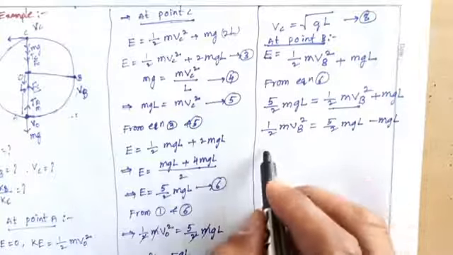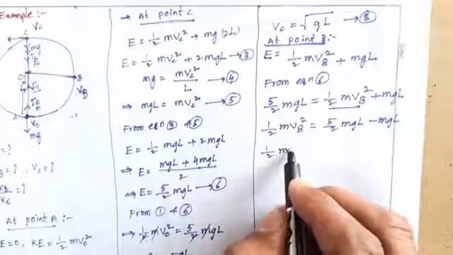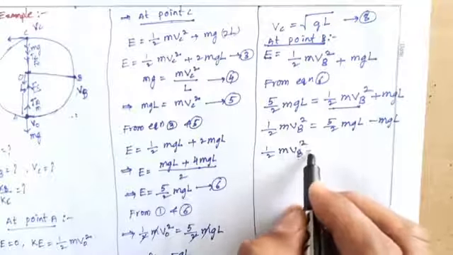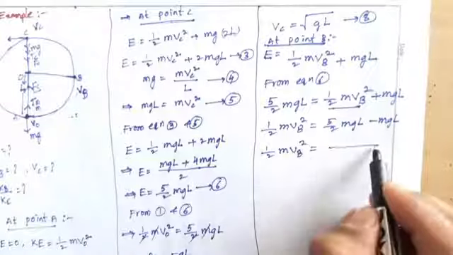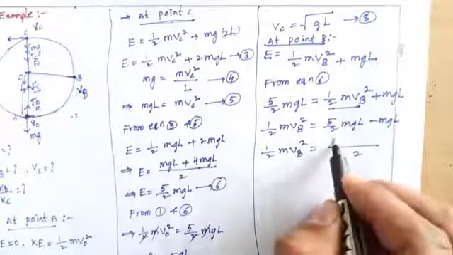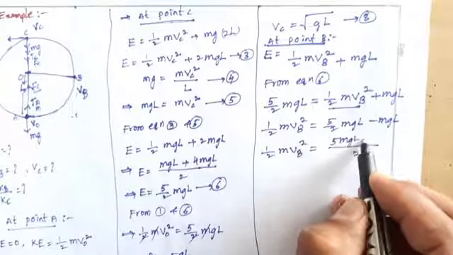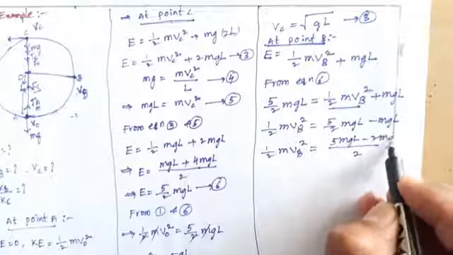So here half mvB square equals, so LCM is 2, 5 mgl minus 2 mgl.